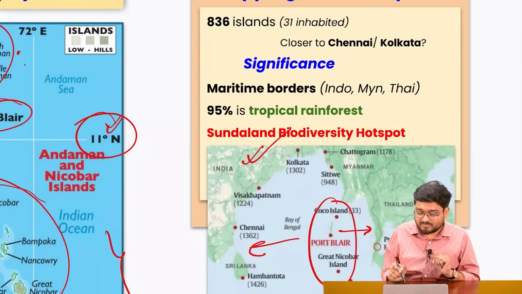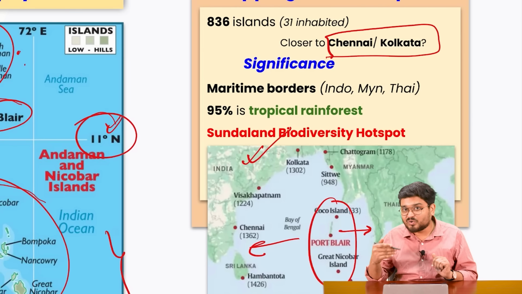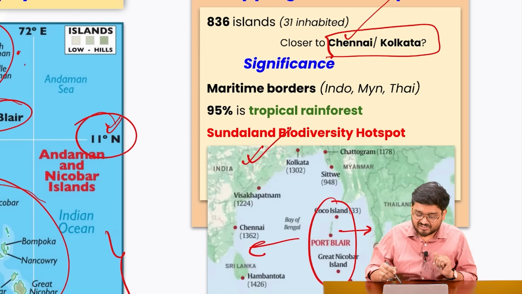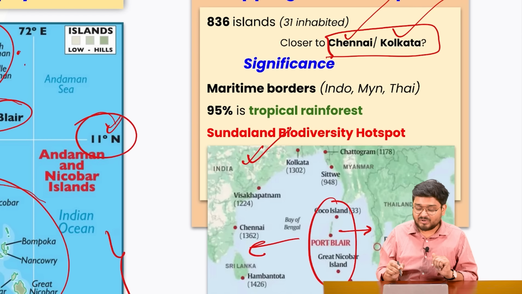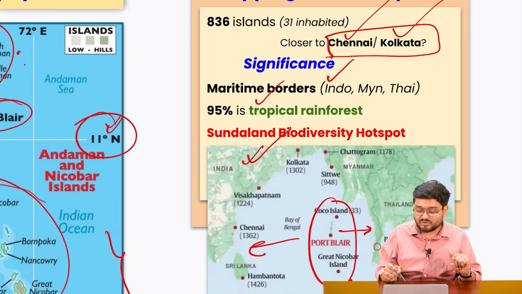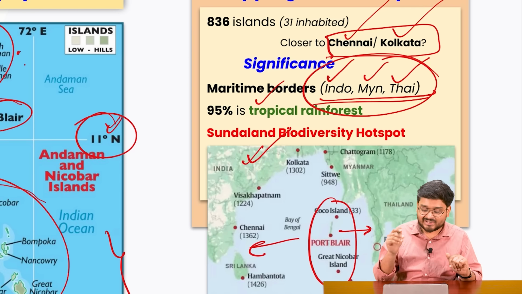In the comment section, you let me know which Indian city is closer to the Andaman Islands. It is Chennai or Kolkata. Also, you let me know, the Andaman and Nicobar Islands share maritime borders with Indonesia, Myanmar and Thailand. Between them, who is more closely located to the Andaman Islands?